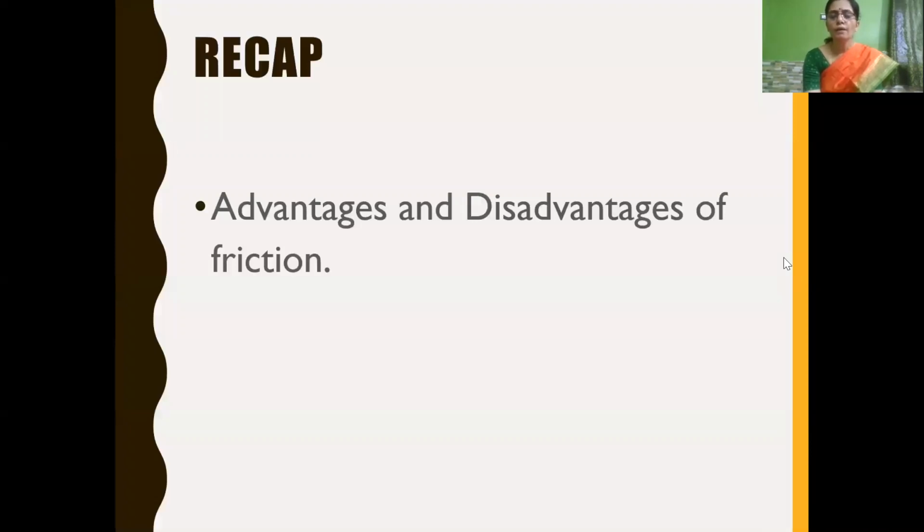So children, we have learned about the disadvantages of friction. We have learned our shoe soles get worn off, tires of vehicles get worn off, and the surface of staircases, stepping stones or over bridges get worn off due to friction. Some machinery parts are also worn off, and because of this, energy is wasted. So children, till now in the session, we have learnt about the advantages and disadvantages of friction.